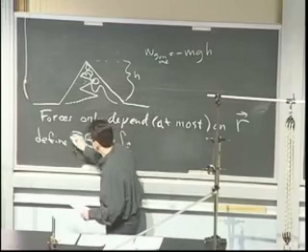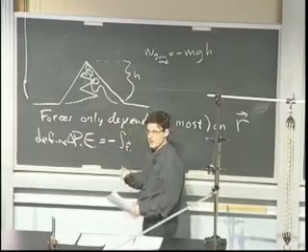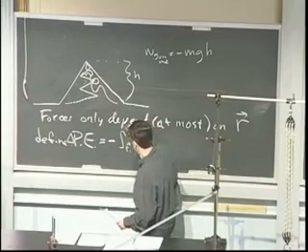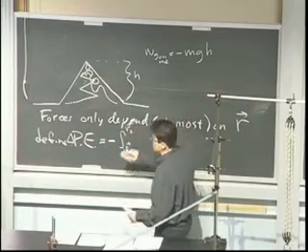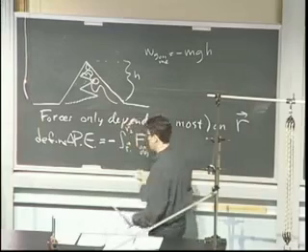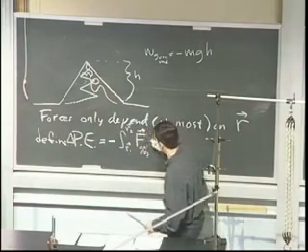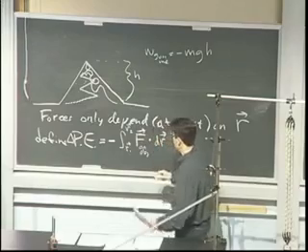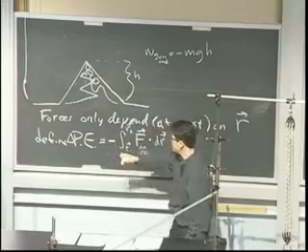I should say too that I'm defining here a change, delta PE, a change in the potential energy. I'll talk about the zero point of this in a minute. But from some position to some other position, from R1 to R2, it's just going to be the work. It's the force on the object in question, whose energy we're talking about, a vector, dotted in general with a dr. So this is just the definition of work we had, except I got a minus sign in front. And why a minus sign?